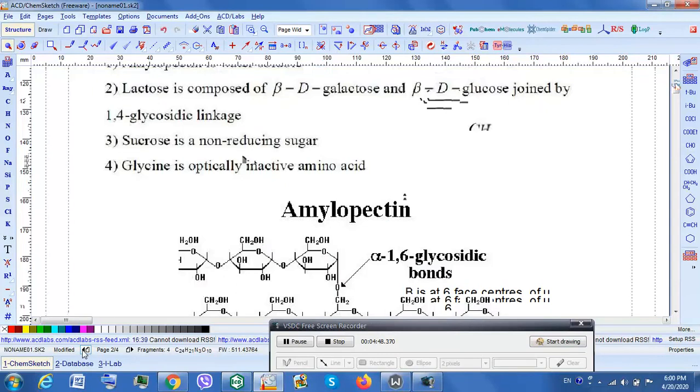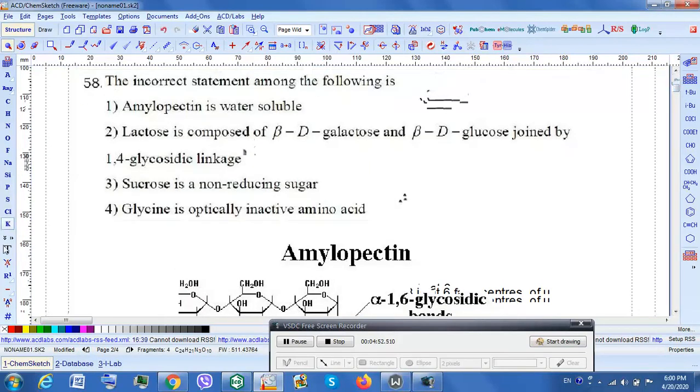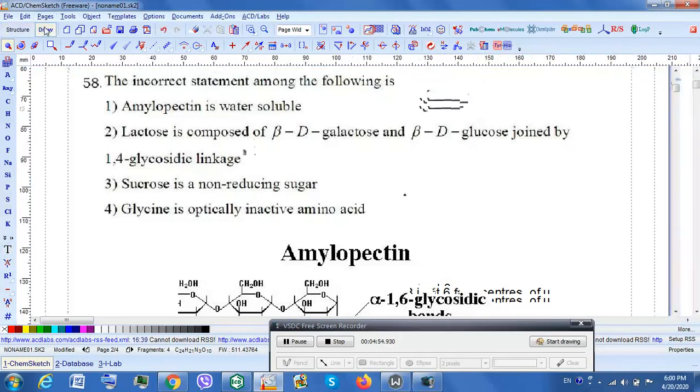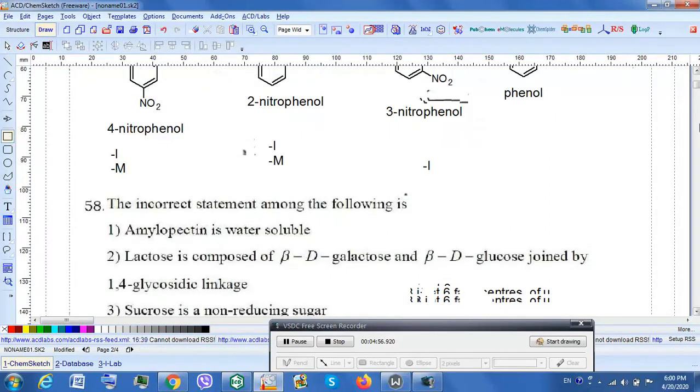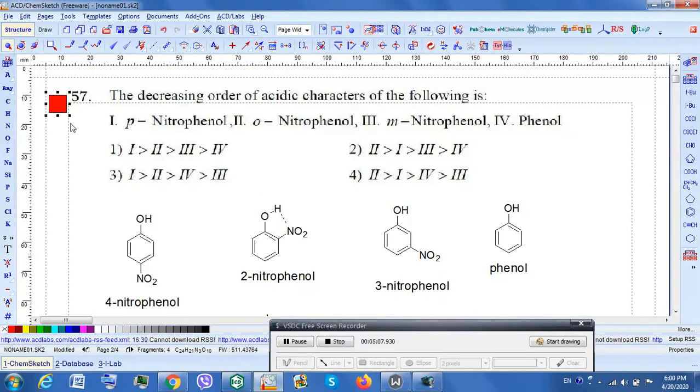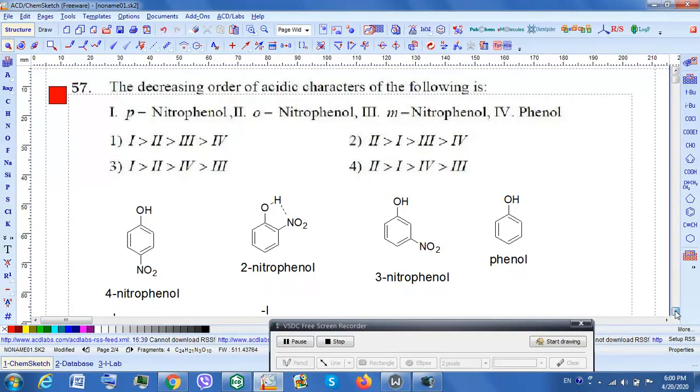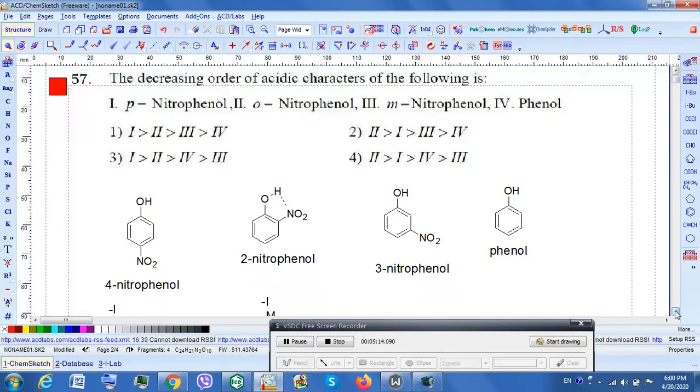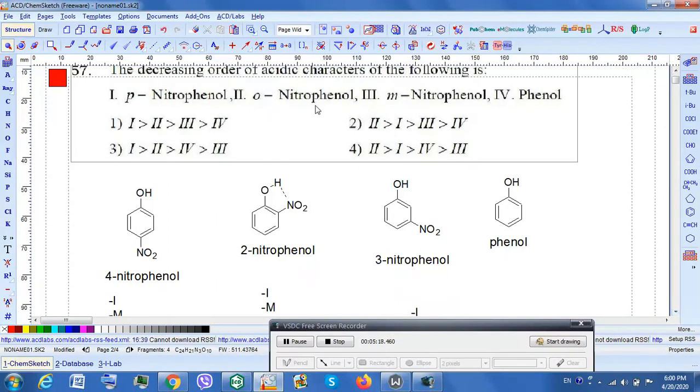Now this is question number 57, showing with a red marker. In this particular case, the question asked is, what is the decreasing order of acidic strength of the following: paranitrophenol, orthonitrophenol, metanitrophenol and phenol.